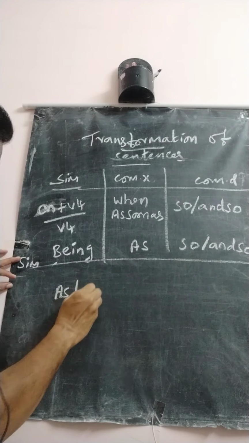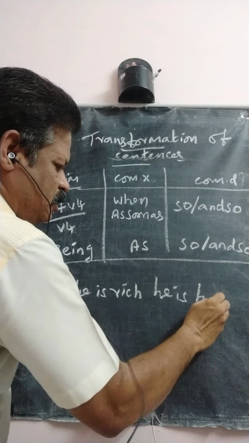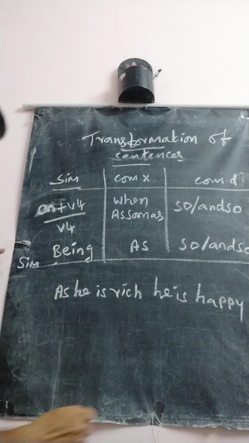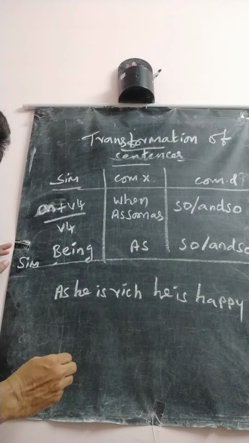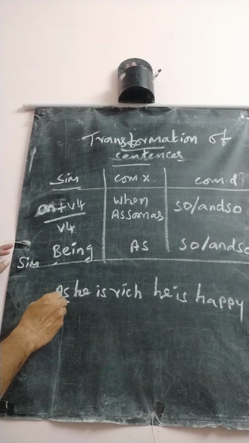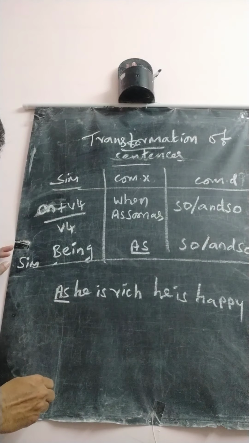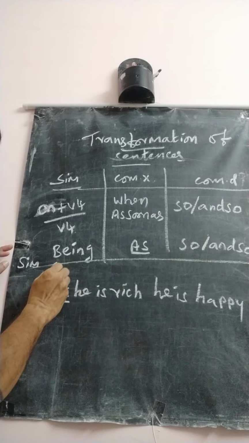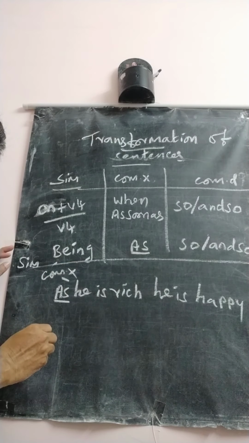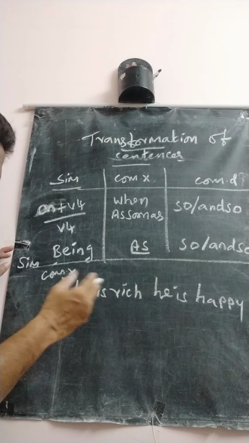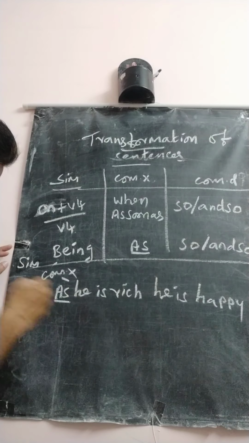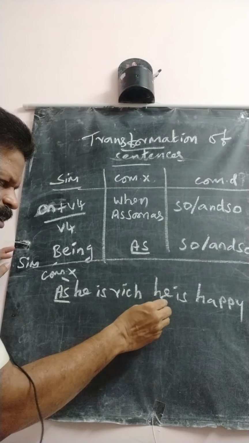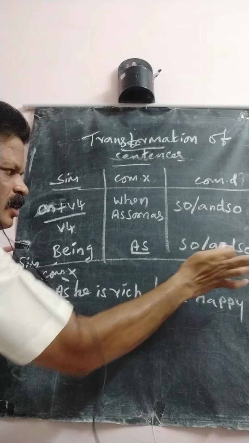As he is rich, he is happy. This is also a complex sentence because you find here as. Now I ask you to change this into a compound sentence. Just remove this as, and before the second subject you use so or and so.